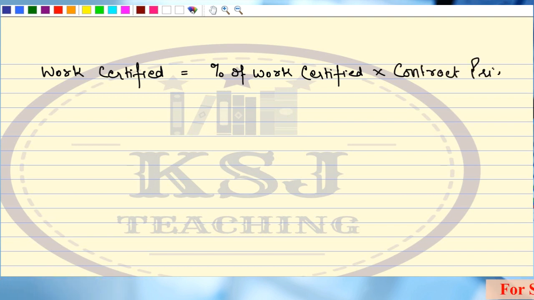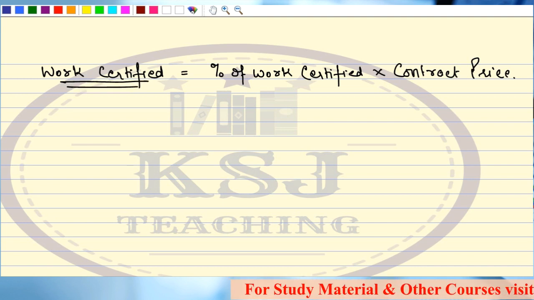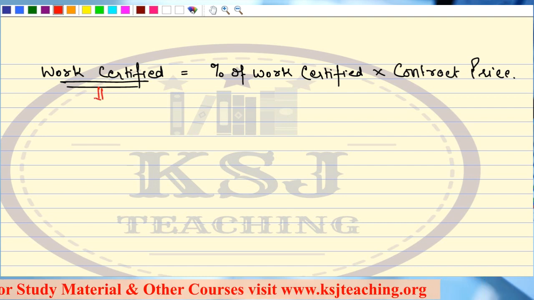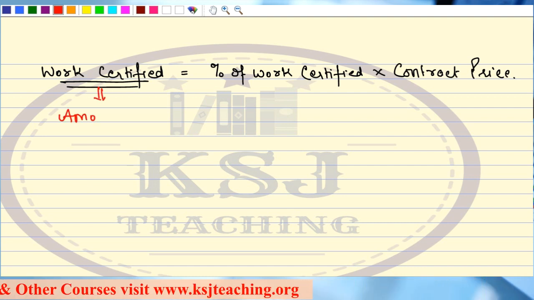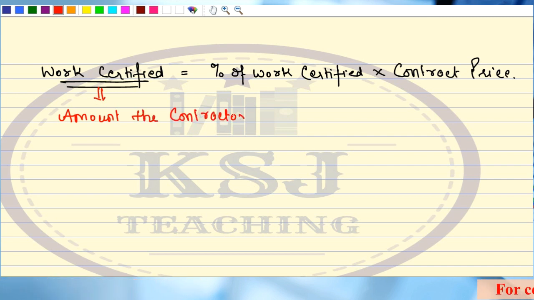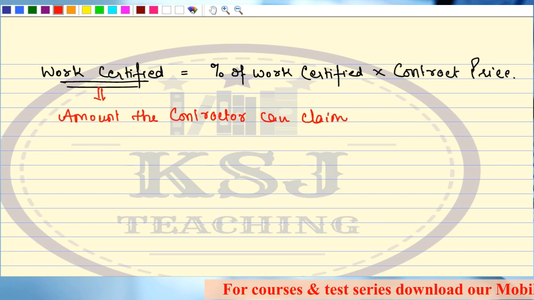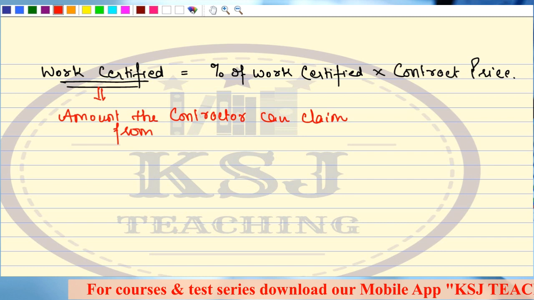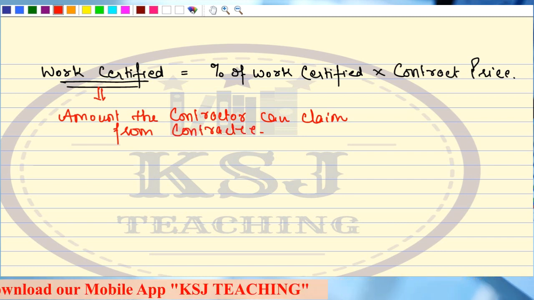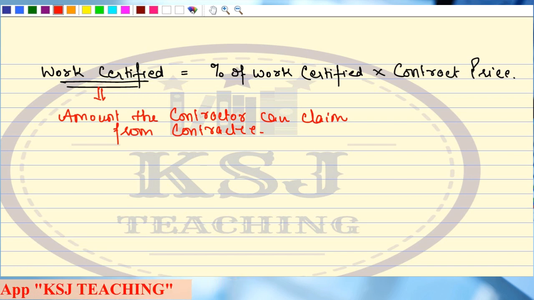Because this work certified says that this is the amount that the contractor can claim from the contractee. Any doubts up till this point? Are you clear what is work certified, right?